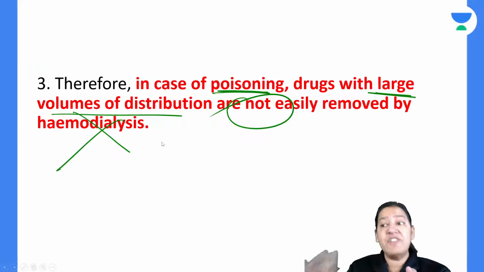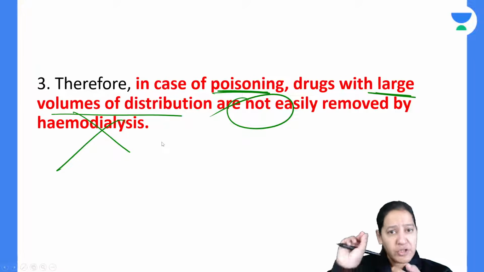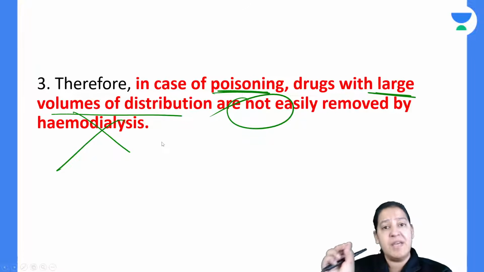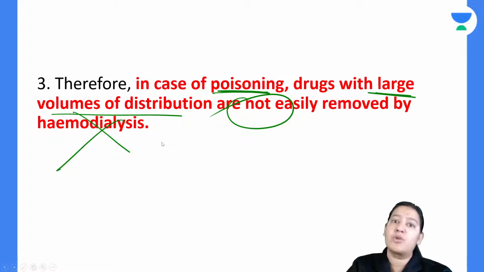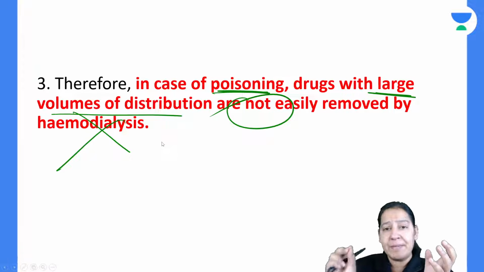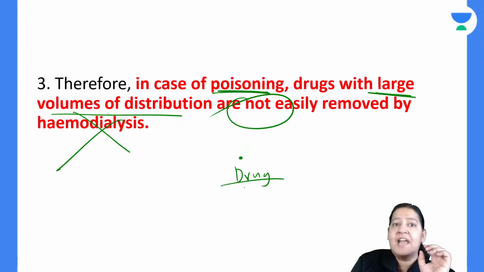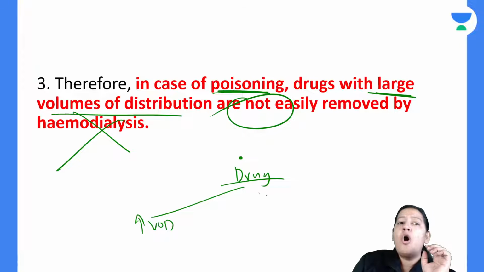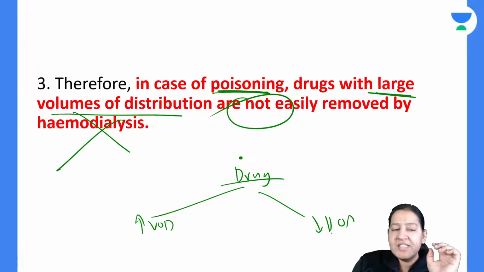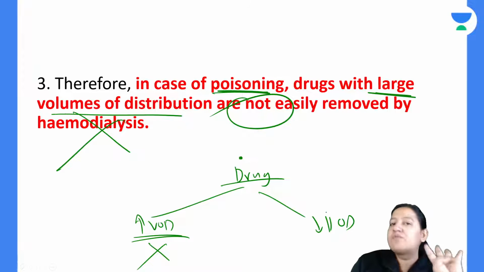First you ask the parents which drug he has ingested or taken. They will show you the empty strip or tell you the name. He has ingested 100, 200 tablets of this drug to commit suicide. This is the empty strip we found in the room. So you will see the drug, and check whether it is high volume of distribution or low volume of distribution. If it is high volume of distribution, don't do hemodialysis. Don't waste your time. It is not useful for your case.